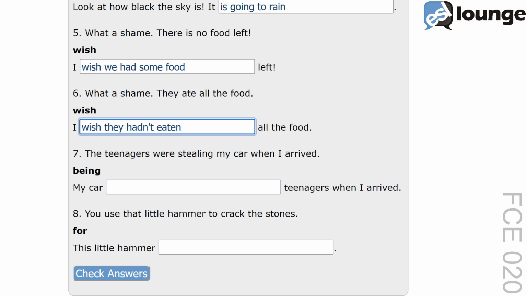This transformation uses wish to express regret about a past action. Wish they hadn't eaten indicates a desire for the opposite of what actually happened. Another example would be, I wish I hadn't missed the bus.